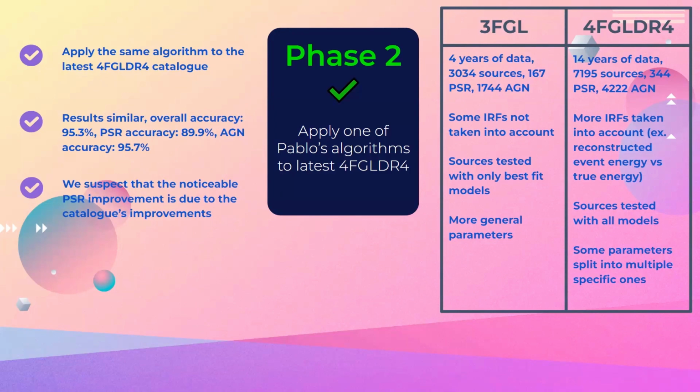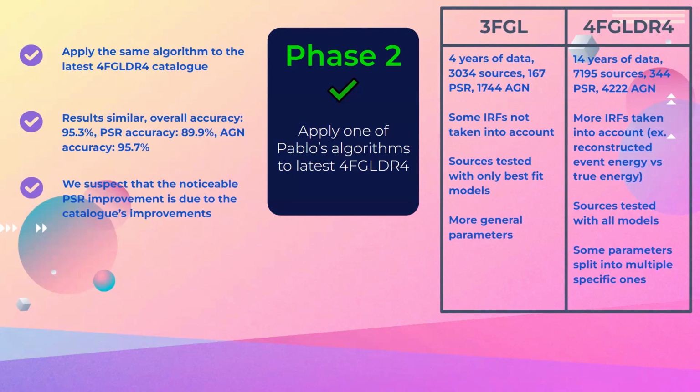I had to take into account many of my previously used parameters being split into more specific analogs, so my model used more parameters. The results, which are averaged over multiple tests with different randomization seeds, were fairly similar or slight improvements, with an overall accuracy of 95.3%. However, there's a drastic increase in pulsar accuracy, which is now almost 90%. We think that the overall improvement is due to the latest catalog's improvements, as I used pretty much the same algorithm and data pre-processing as I did last time.